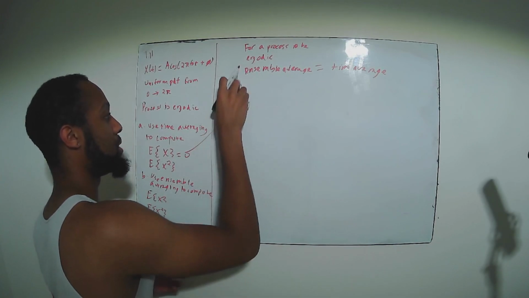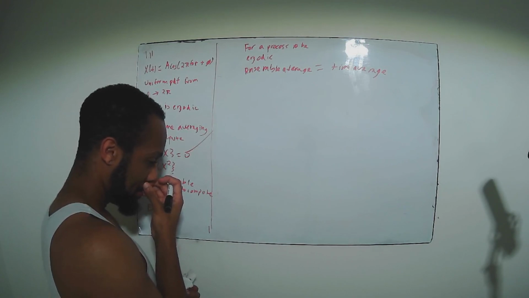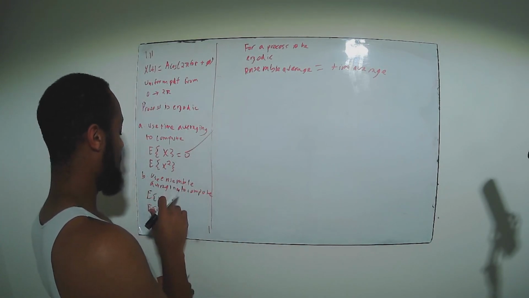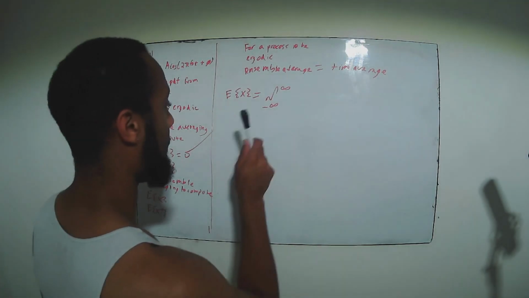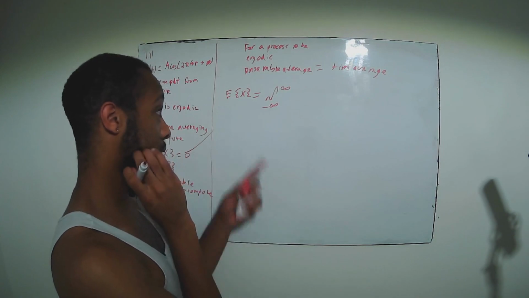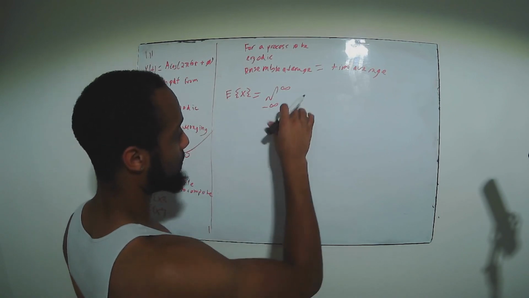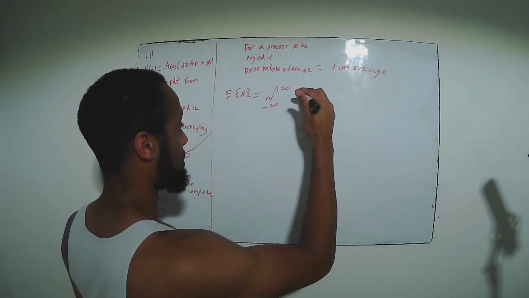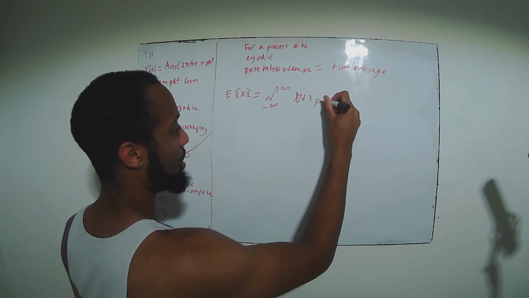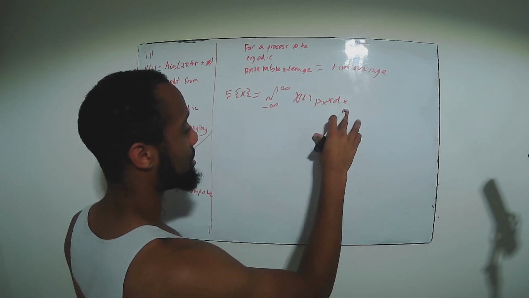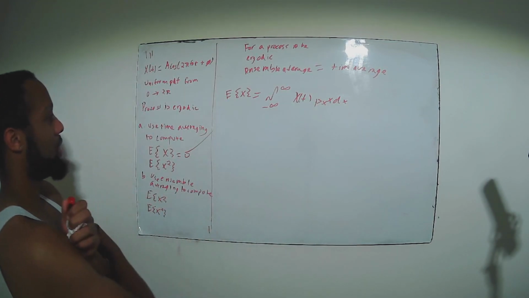So what we're going to do here is go ahead and compute this function. The ensemble average is going to be equal to the integral from minus infinity to infinity of our function here, which is x times the probability density function, dx. We need to change a couple of things here. This is actually dependent on phi. Phi is our random variable here.